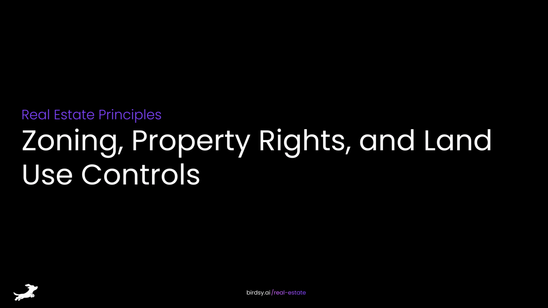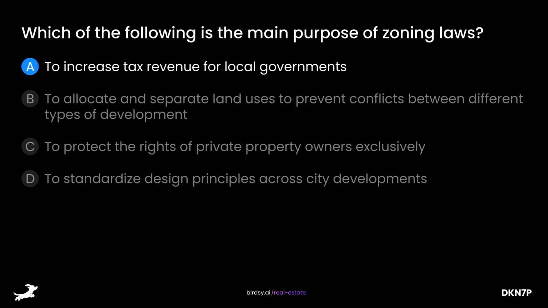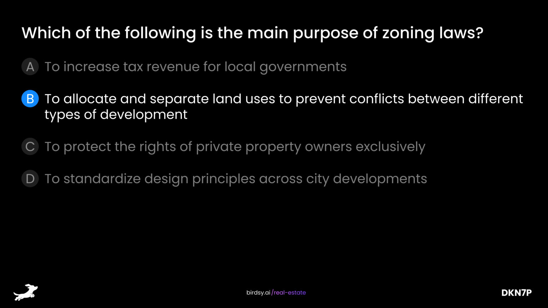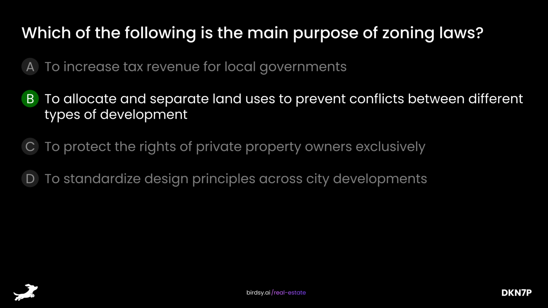Zoning, property rights, and land use controls. Which of the following is the main purpose of zoning laws? Is it A. To increase tax revenue for local governments, B. To allocate and separate land uses to prevent conflicts between different types of development, C. To protect the rights of private property owners exclusively, or D. To standardize design principles across city developments? The answer is B. To allocate and separate land uses to prevent conflicts between different types of development.